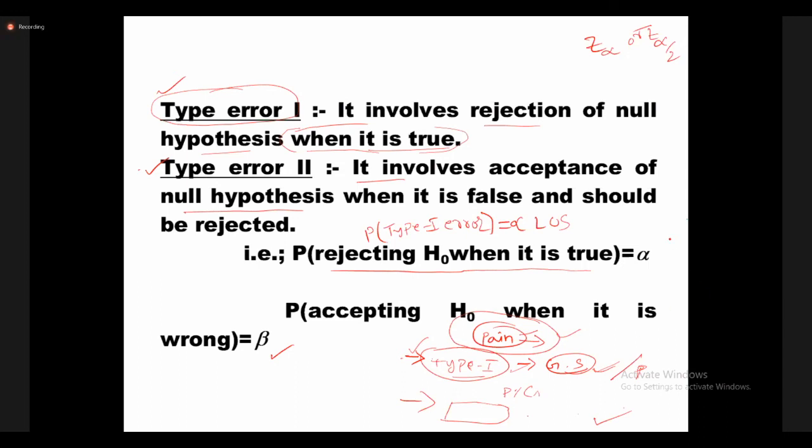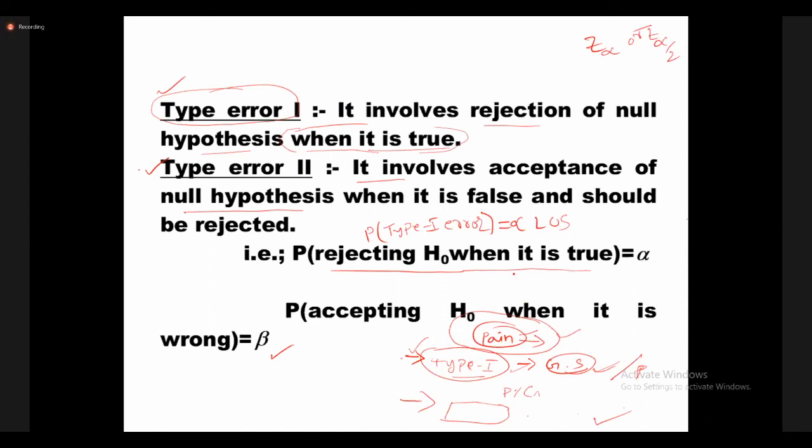Very good. See, the doctor assumed wrong. Actually the pain is due to a heart attack, but they didn't give the right treatment, and finally the patient lost his life. That's why we give more importance to type 1 error.